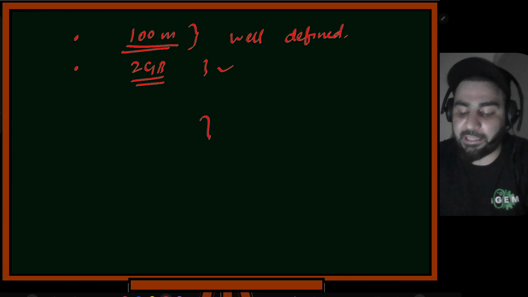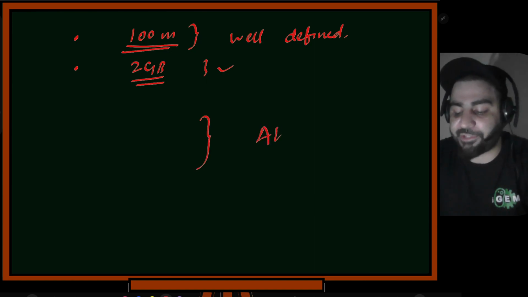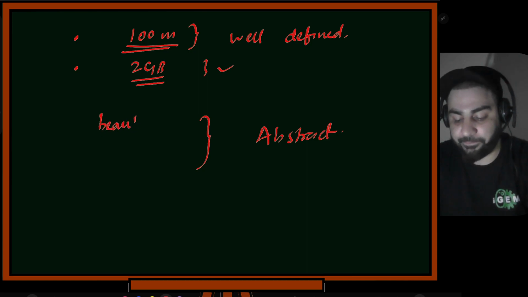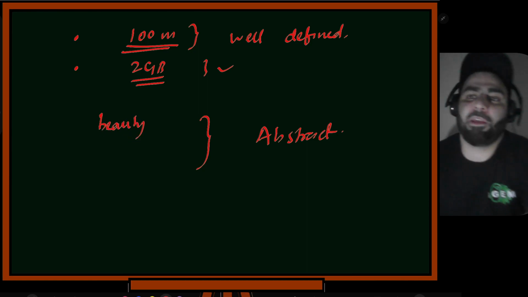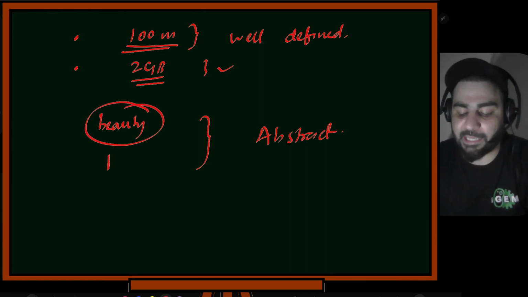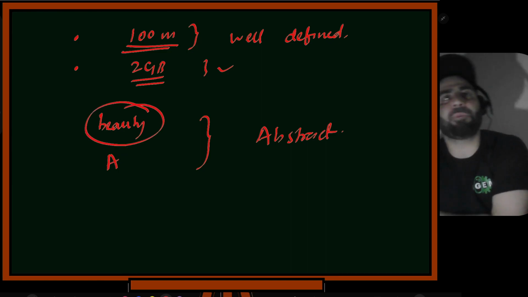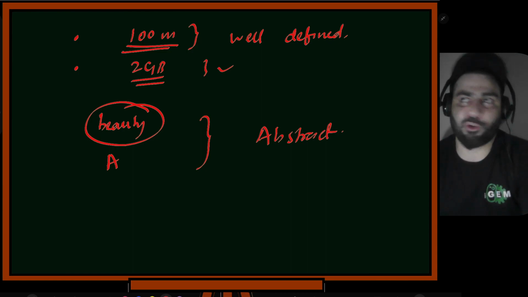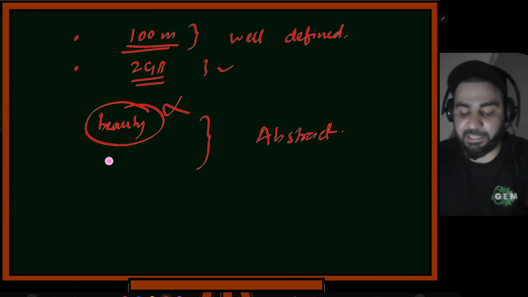And then there are things which are not well defined, which are way abstract. So what are these? Let's suppose beauty. To me one person will be beautiful, to you another person will be beautiful. If I call person A beautiful, probably for other people he might not be beautiful. For me the definition of beauty will be based on, let's say, physical looks or the way he speaks or whatever it is. Maybe some other people have some other underlying features, what they see, what they call beauty. So this beauty is not well defined. Maybe intelligent.